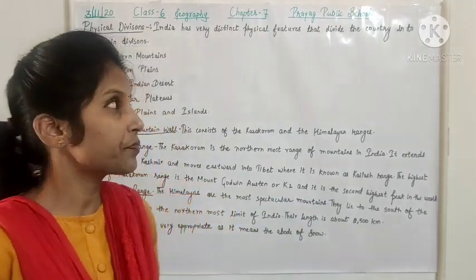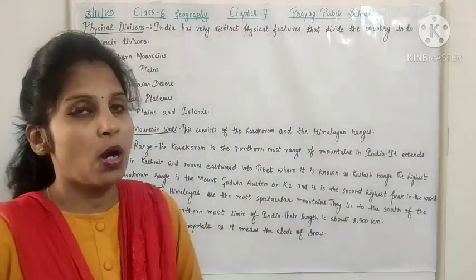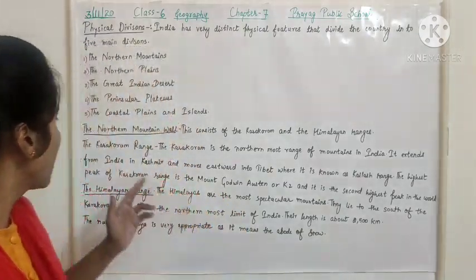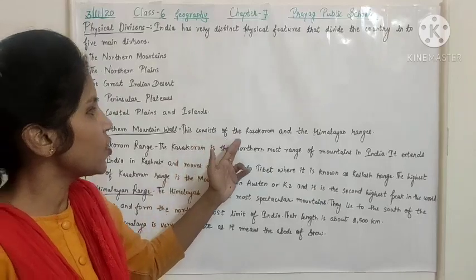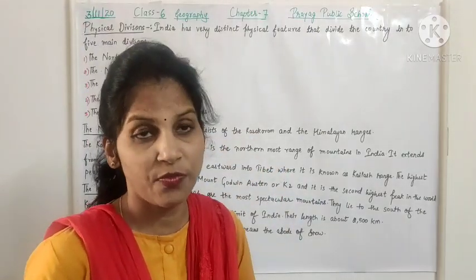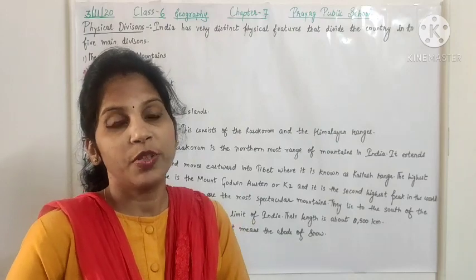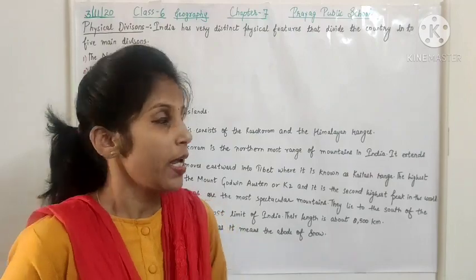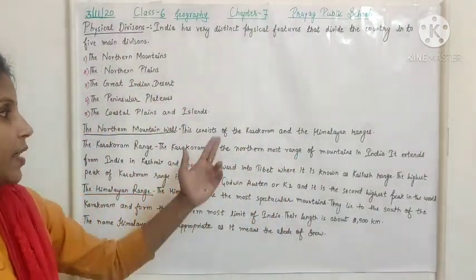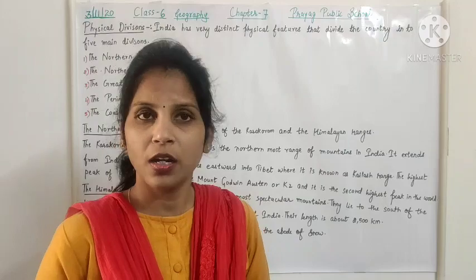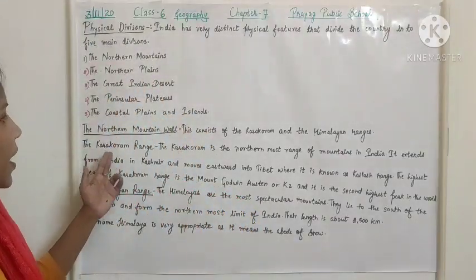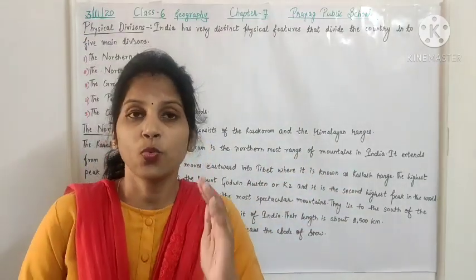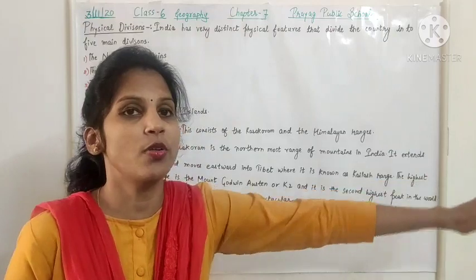Okay, so the northern mountains means the mountains which are in the north, that is Himalayas. The northern mountain wall consists of the Karakoram and the Himalayan ranges. If we see the northern mountain, it acts like a wall that protects us from the cold air. It is divided into 2 ranges, that is Karakoram ranges and the Himalayan ranges. Now the Karakoram range. The Karakoram is the northernmost range of mountains in India.